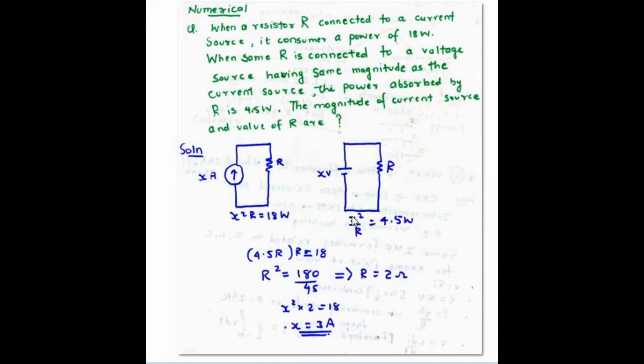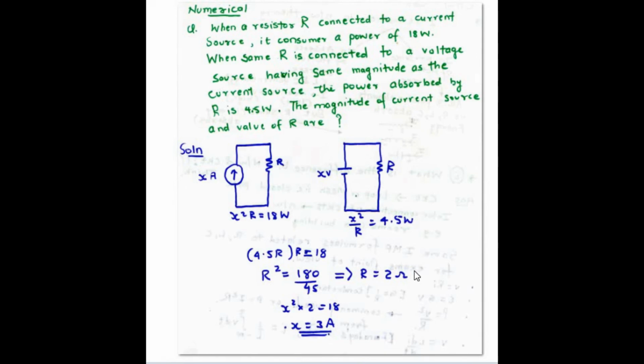So what we will do is substitute the value of X square from this equation into the other equation. So this goes like 4.5 into R into R is 18 watts. From here, R square is 180 by 45, which gives R equal to 2 ohms.